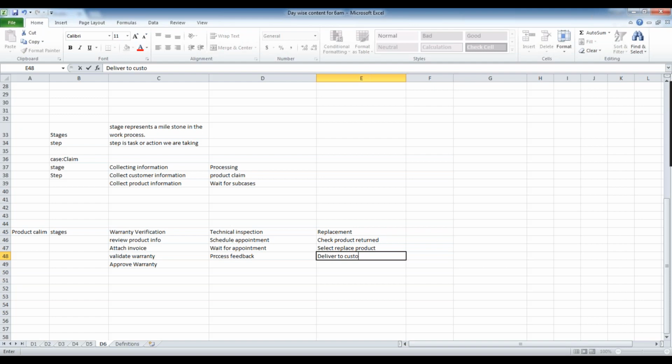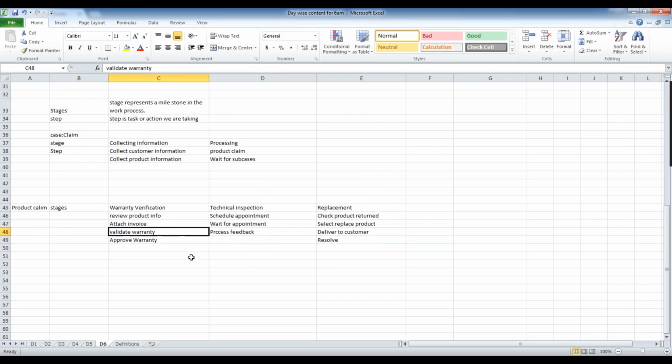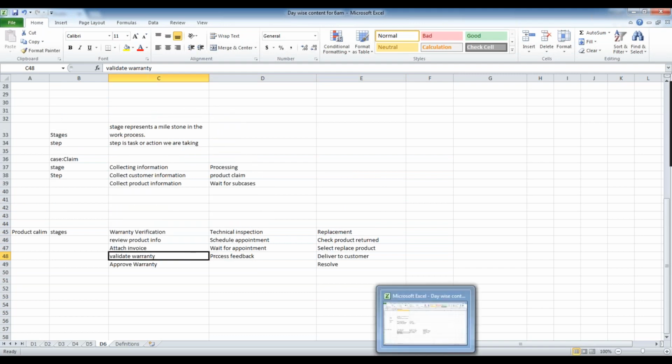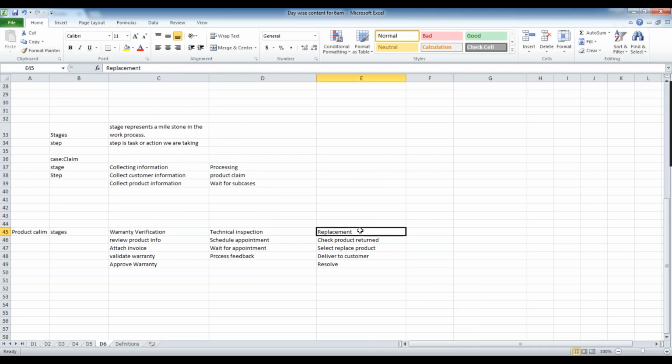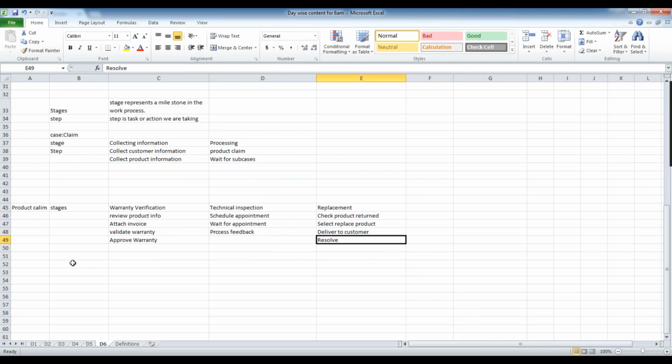And deliver to customer. And then finally complete or resolve. In the resolve, we can notify the customer and do those things. And here if you see, all these are happy path. Until the replacement is a happy path. So everything is accepted and going along. There is no exception here.